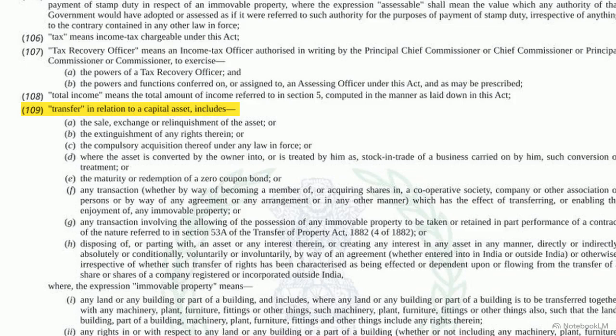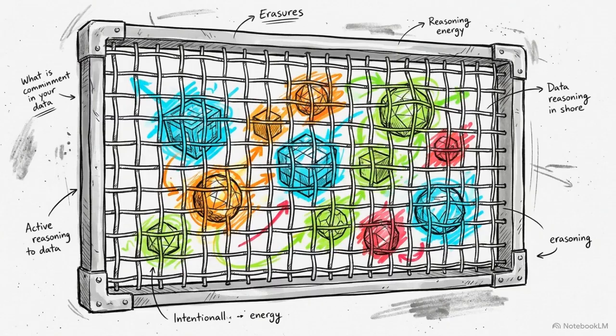Section 2, Clause 10 extends beyond a simple sale. It includes the exchange, relinquishment, or legal extinguishment of rights. It also captures involuntary events like compulsory acquisition and chronological milestones like bond maturity. Transfer acts as a net designed to capture the structural realization of economic value, whether that realization is voluntary, involuntary,